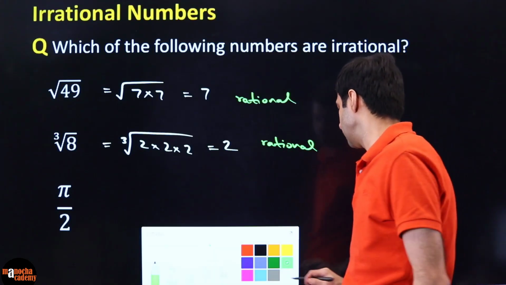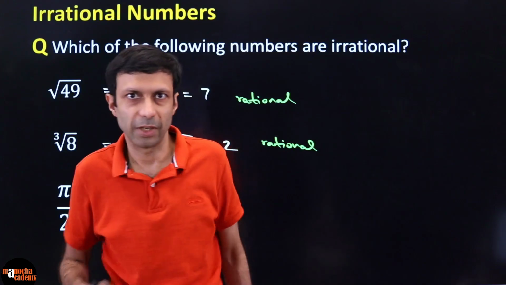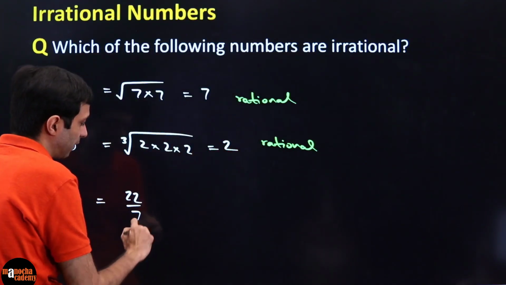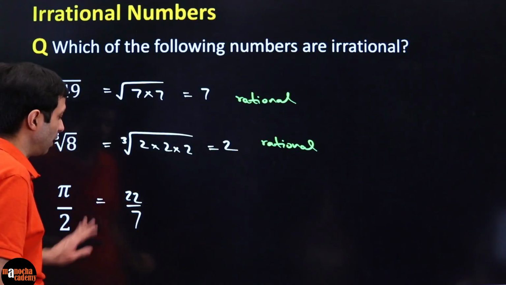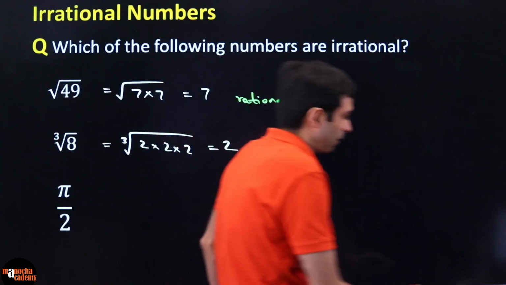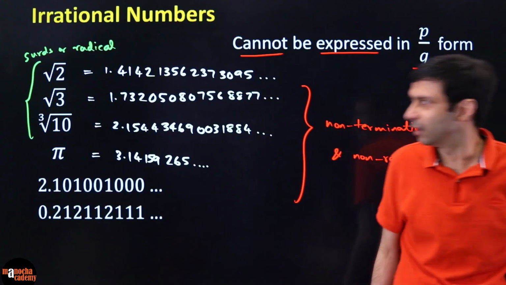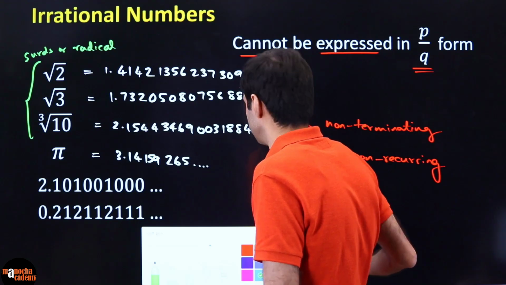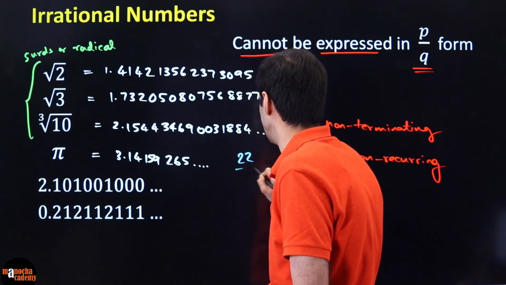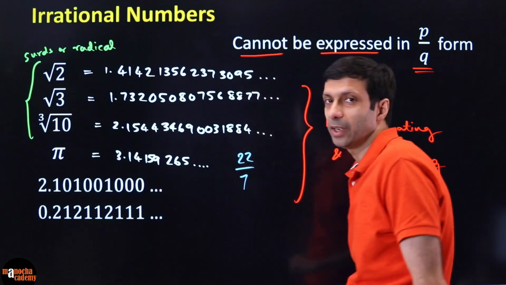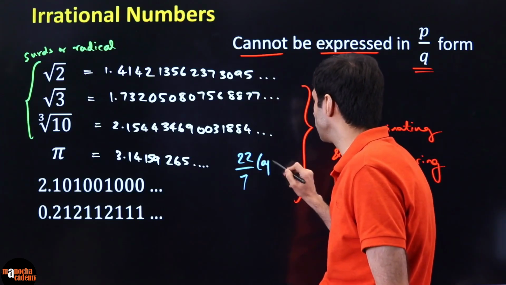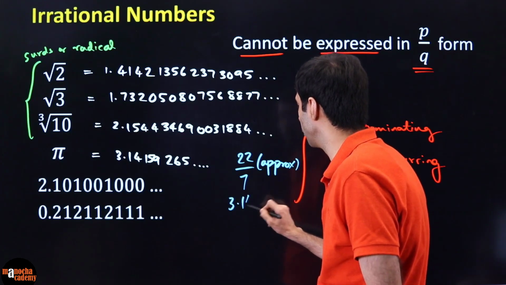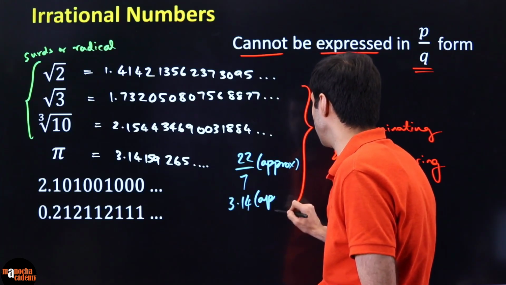So how do we know this answer? Pi is irrational. It is non-terminating. And if you divide that by 2, please don't take pi as 22 by 7. That's only the approximate value. Yeah, I forgot to mention that. Many of you might be thinking that, hey, pi is 22 by 7. So this confusion is there. But no, guys, that is only the approximate value. Or sometimes you think, hey, pi is 3.14. That is only the approximate value of pi.